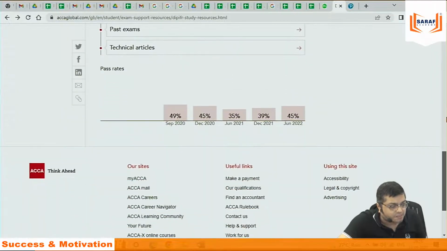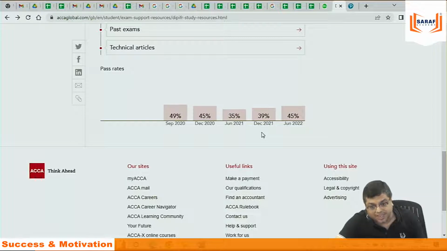The IFRS exam is on a 6 monthly basis, not quarterly. So September, December, June, the last 6 terms: 49, 45, 35, 39, 45. I will say that it is around 45%, sometimes greater than 45, sometimes less than 45. That means the IFRS average result is 5% lower than the ACCA FR result. ACCA FR result is around 50%, IFRS result is around 45%.